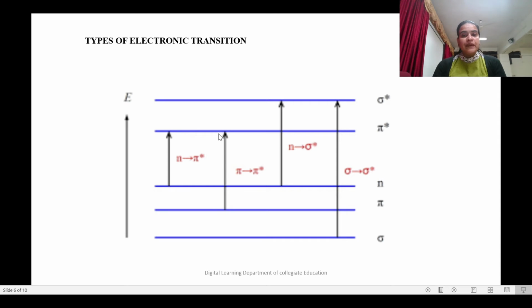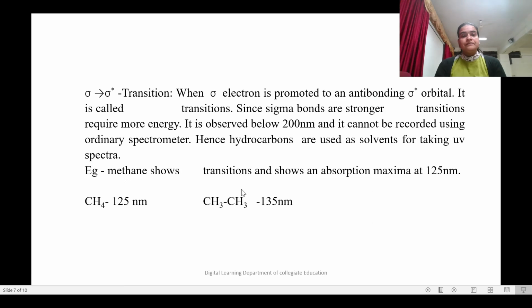Here this is pi to pi star, this is pi to sigma star, and here we have sigma to sigma star transition. As indicated in this diagram, sigma to sigma star transition needs the highest energy, so this transition does not correspond to UV radiation; UV cannot cause the excitation of the sigma to sigma star transition. So the most common transitions involved are these three.